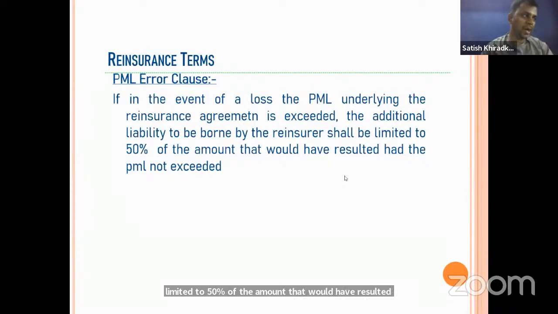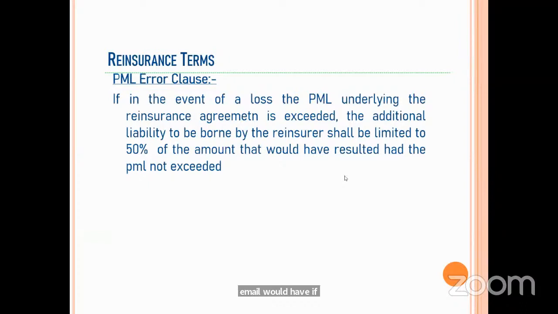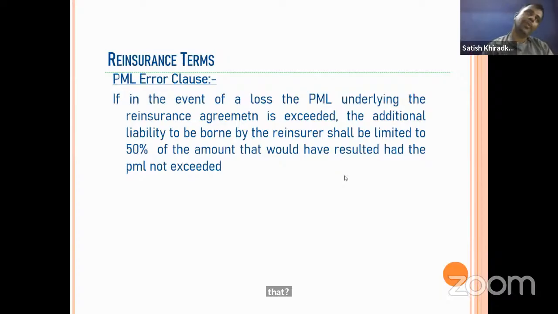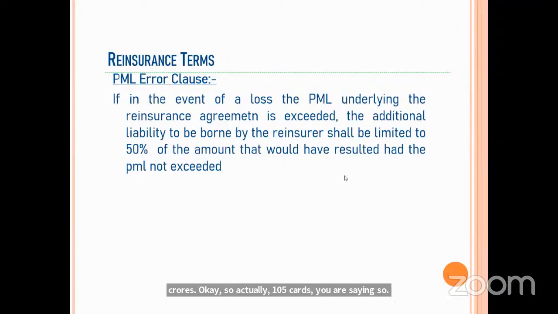So what could be the amount? 105 crores. Okay. So why 105 crores you are saying, sir? How did you calculate 105? 300 minus 90, 210 crores. So 50% as per the PML error clause, that is 105 crores.